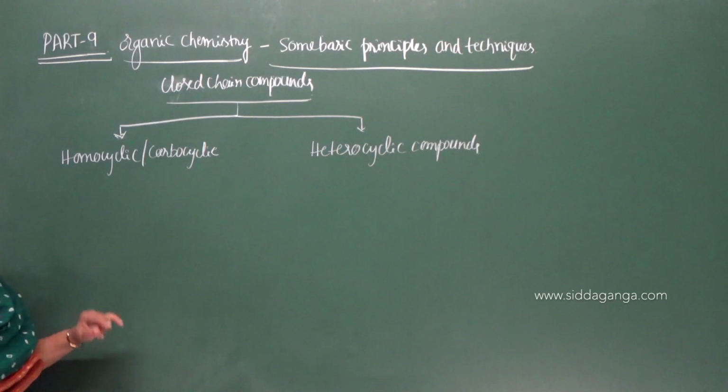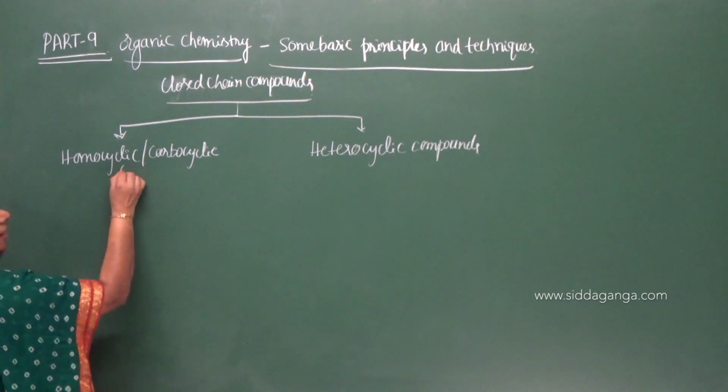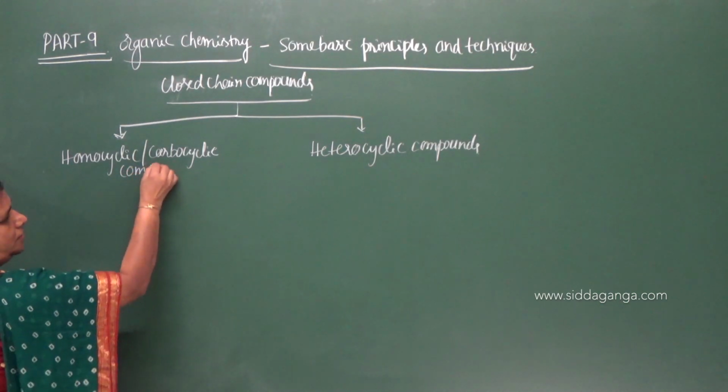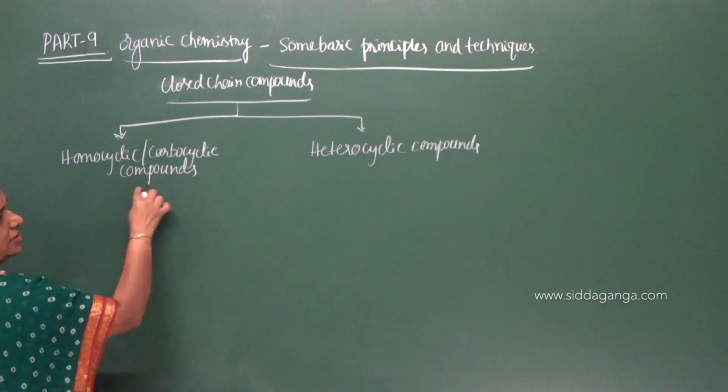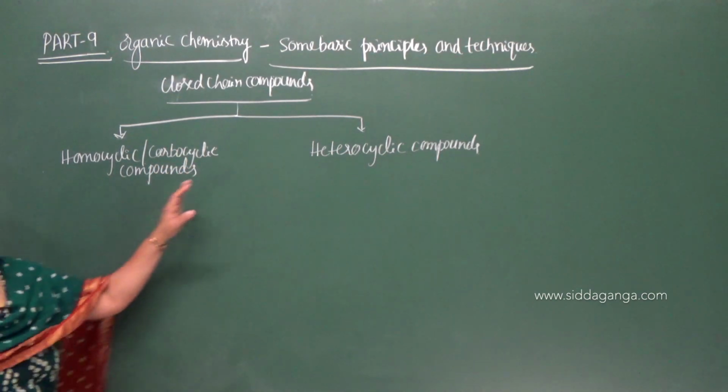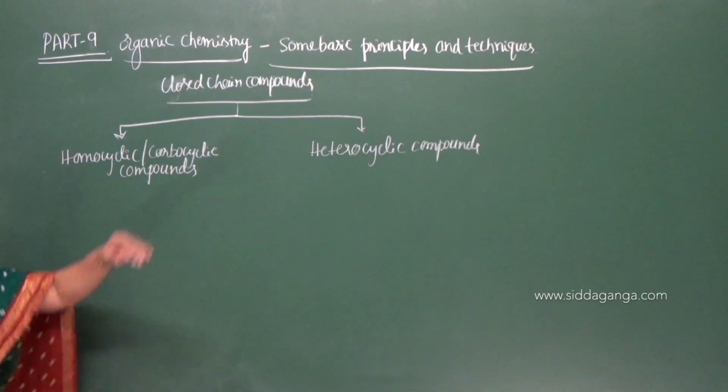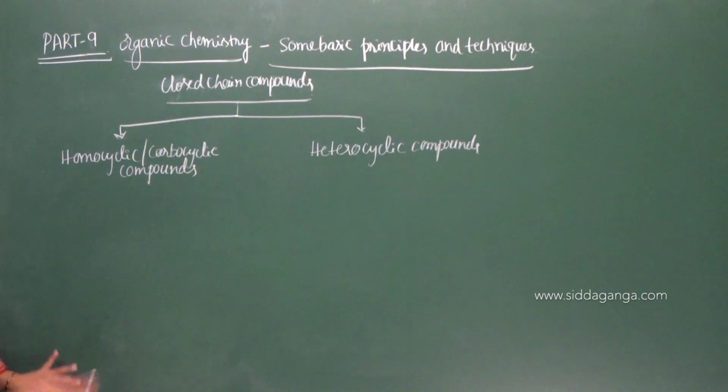Homocyclic compounds are the carbocyclic compounds, and then the heterocyclic compounds. So these are the two categories that we discussed in the last class under closed chain compounds.